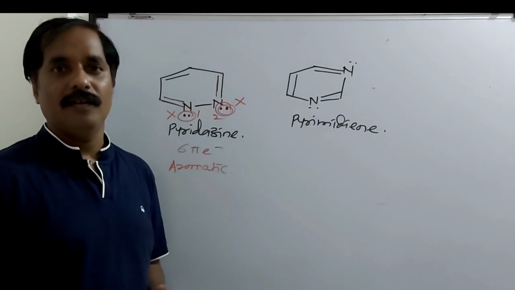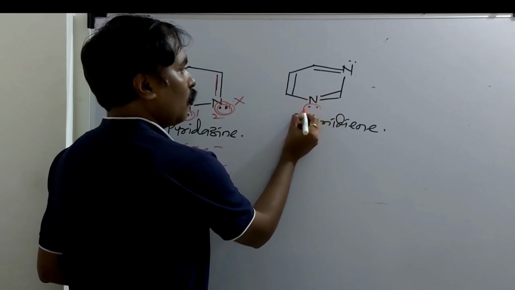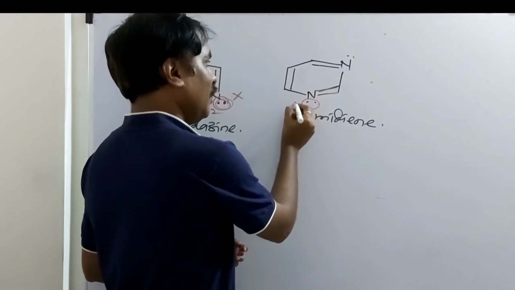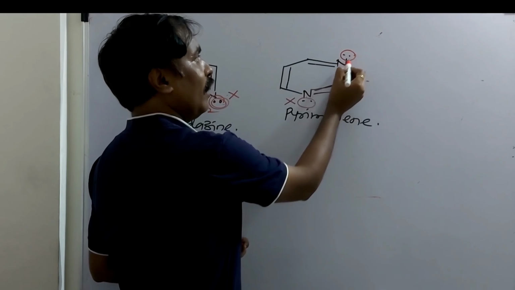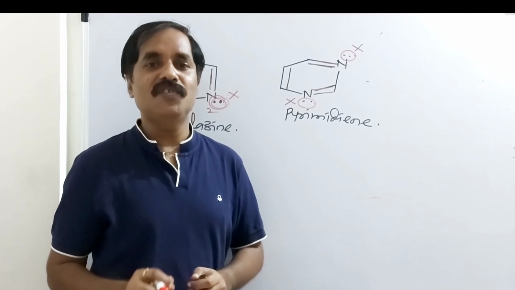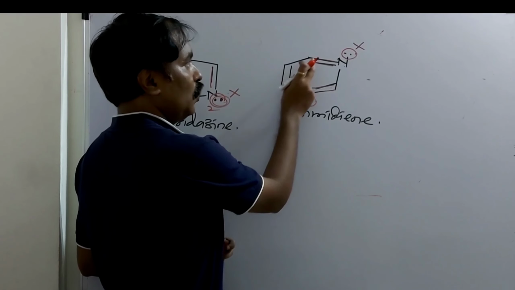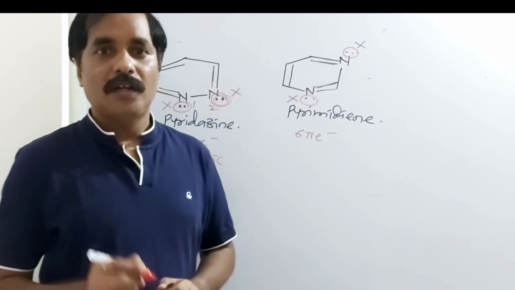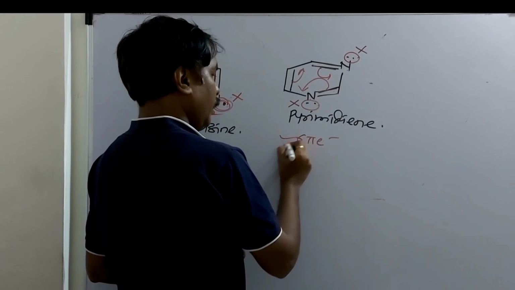1, 2, 3. On each nitrogen there is one lone pair of electron. So this lone pair of electron is present on nitrogen having multiple bond. So don't consider this lone pair, and these two electrons are not Huckel's electrons. Similarly, here also these two electrons are present on nitrogen having multiple bond, and don't consider both lone pairs of electrons in the calculation of Huckel's electrons, in the calculation of pi electrons. So total number of pi electrons are what? How many pi bonds? 1, 2, 3, and 6 pi electrons are there. This compound is planar. There is a complete resonance without any lone pair. That is, this compound is aromatic.